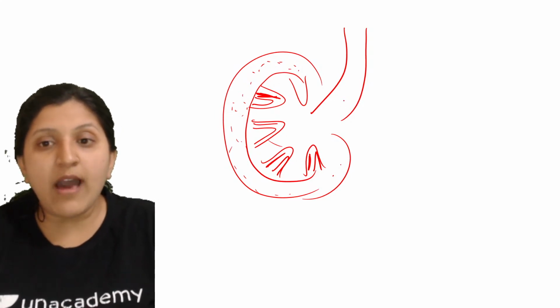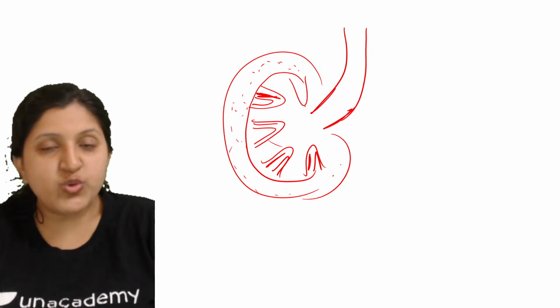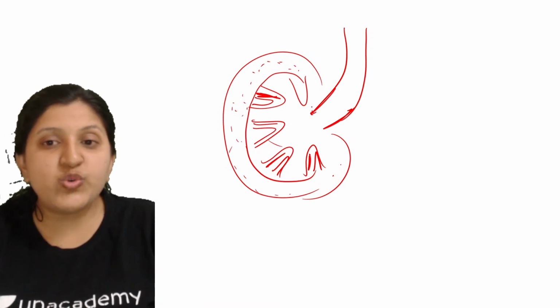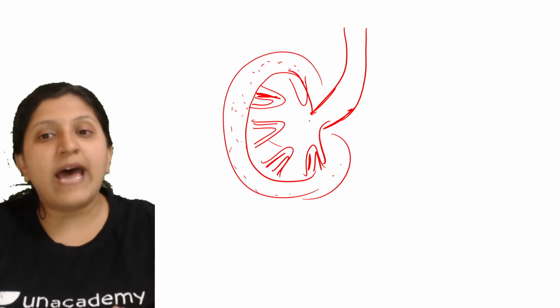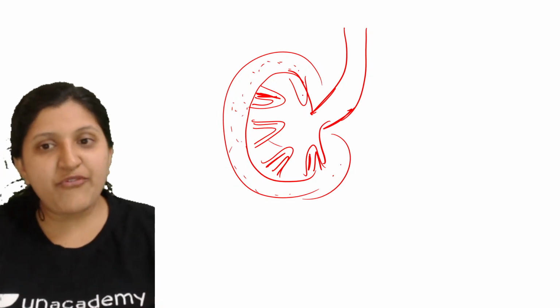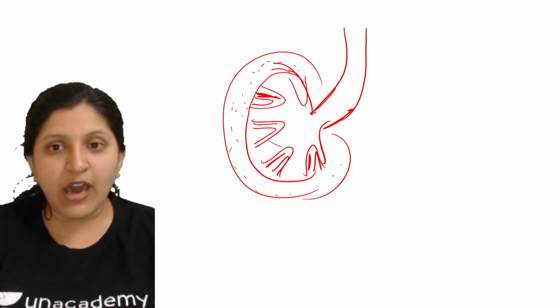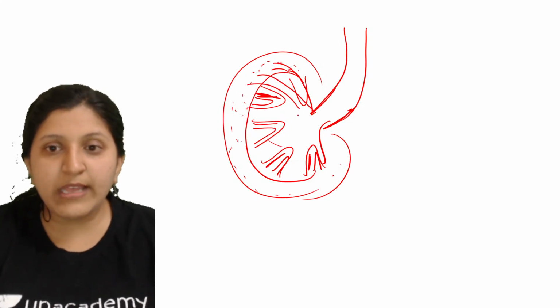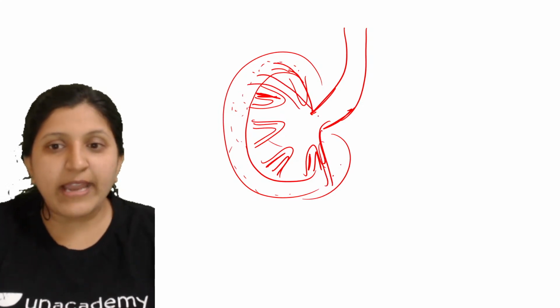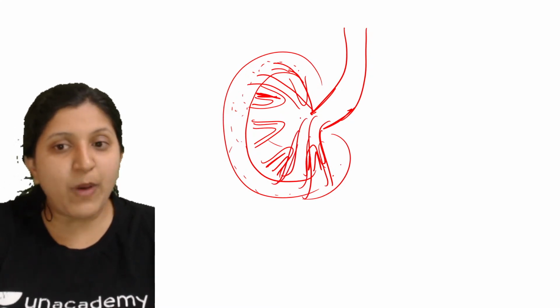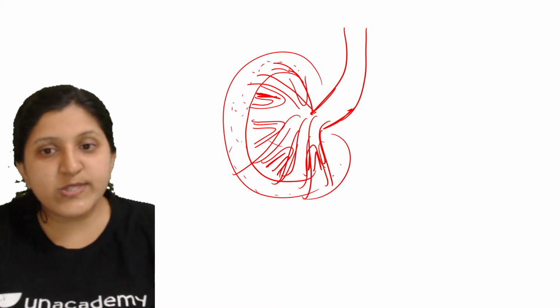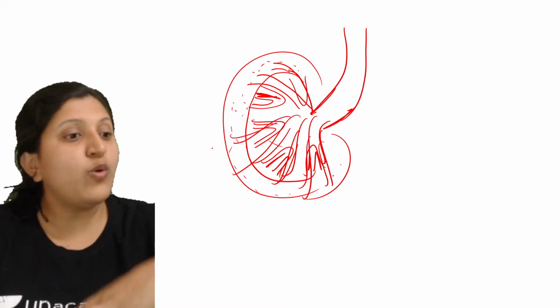Now this renal artery which is coming to the kidney has to branch a million times, so that each and every nephron, that is each Bowman's capsule, receives an afferent arteriole.